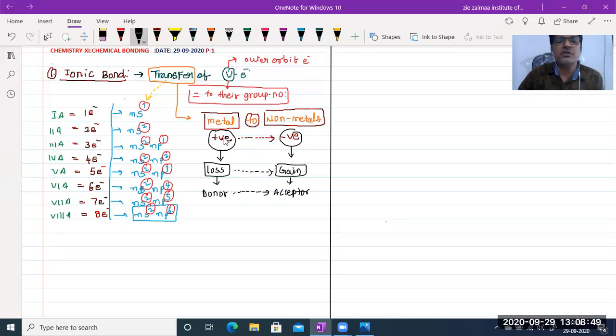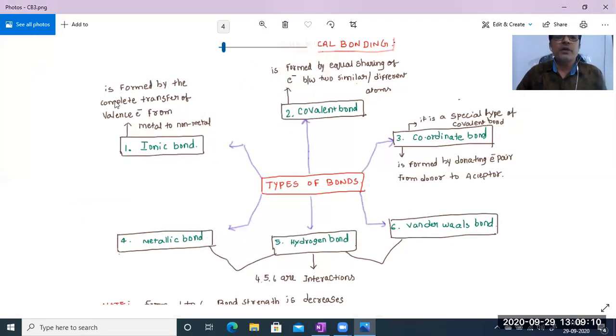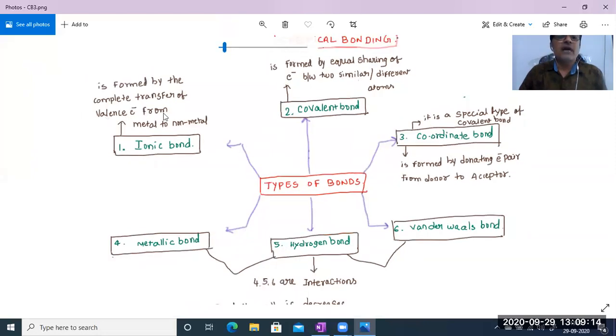Otherwise from positively charged atom to negatively charged atom. Whenever a charge is given, simply we can say ion. So positively charged ion to negatively charged ion, like this the ionic bond is obtained. Understood now, beta? See, now come to over here. So once again, how is the ionic bond obtained? By the transfer of valence electrons from a metal to a non-metal.